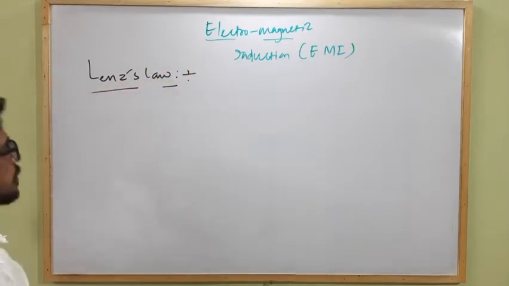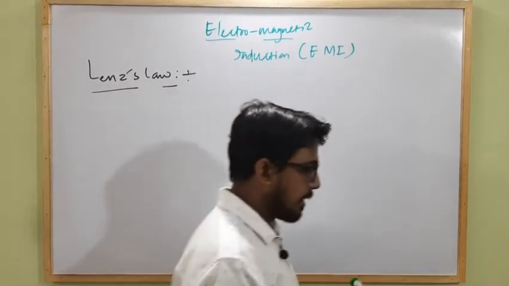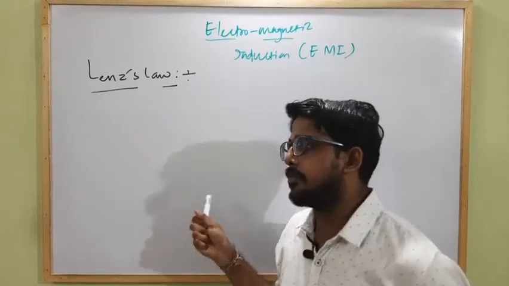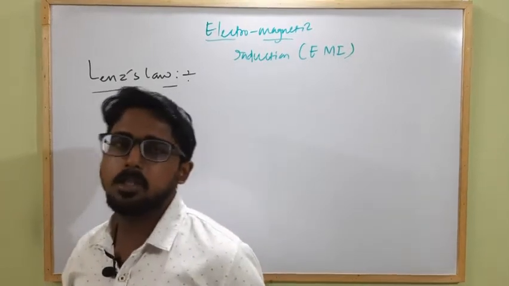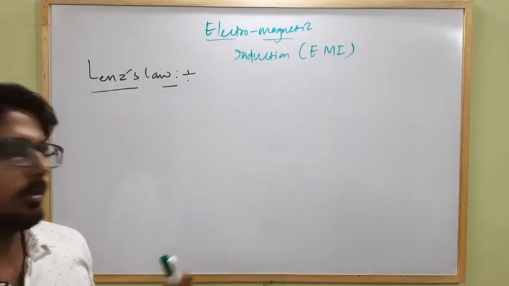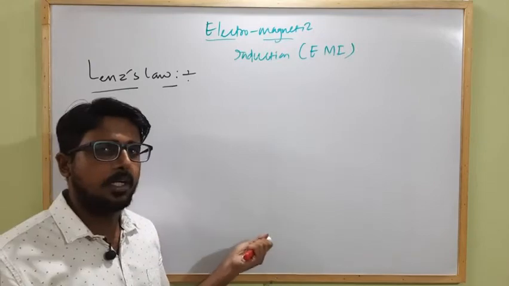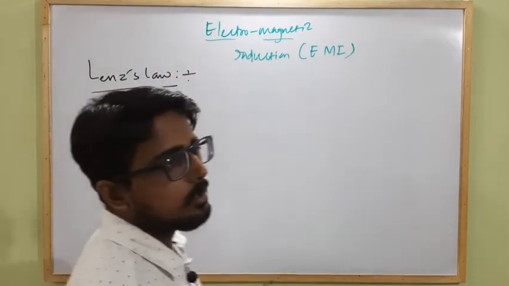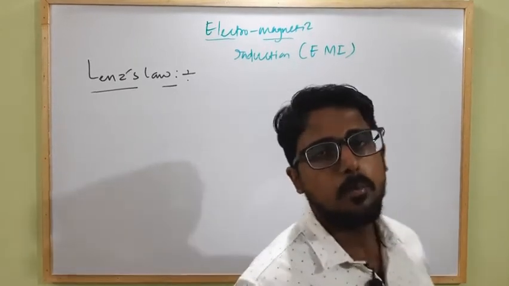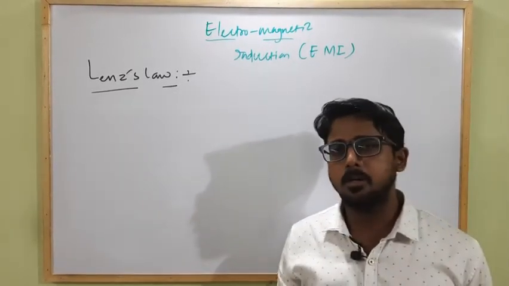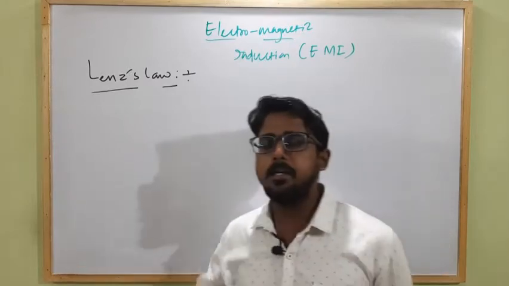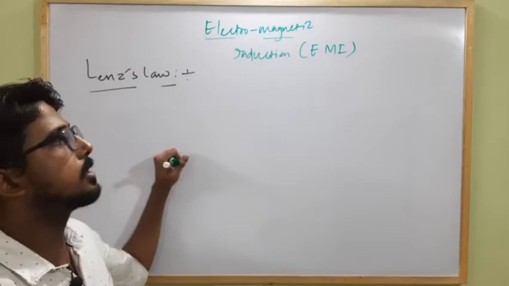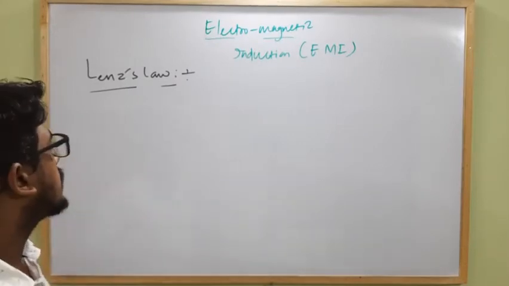So what is Lenz's law? Faraday's law of electromagnetic induction tells us how an induced EMF is produced within a coil and what is the magnitude of the induced EMF or the induced current. Then Lenz's law gives us the direction of induced current within a coil produced by electromagnetic induction, or the polarity of the induced EMF. So Lenz's law tells us what?